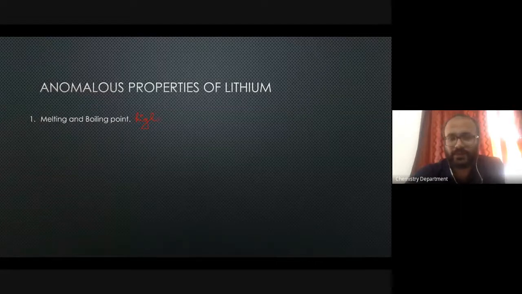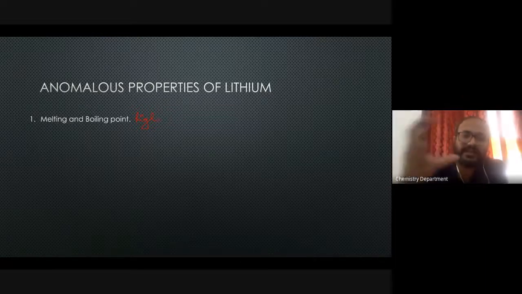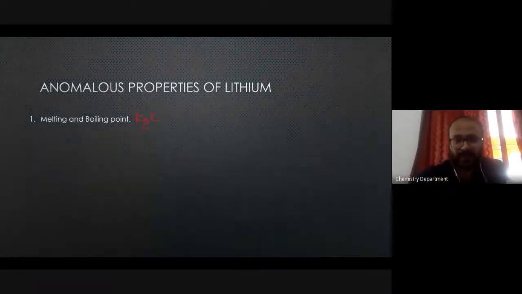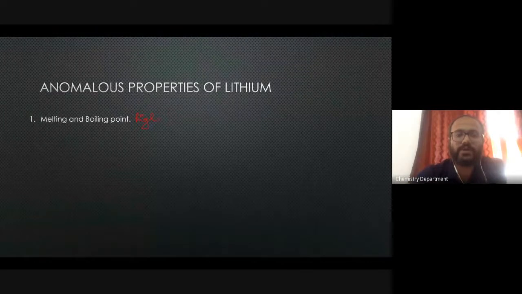So this is one of the important characteristics in comparison to other elements in the group, like sodium, potassium, rubidium, cesium. In comparison to that, lithium exhibits very high melting point and boiling point, probably because of very high cohesive energy, that is on account of its very, very small size. Okay, so that is one important peculiar property that lithium metal shows.